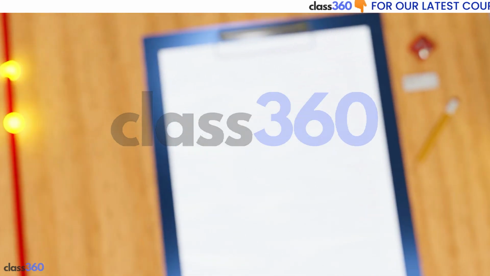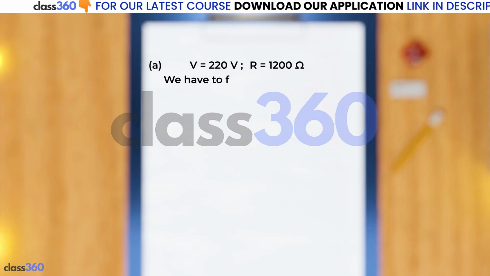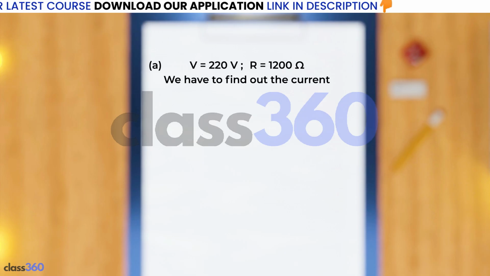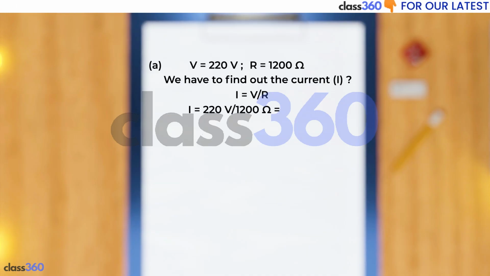So we have been given V and R value and we have to find out the current, I. And we already know I is equal to V upon R. So 220 volt upon 1200 ohm is equal to 0.18 ampere.